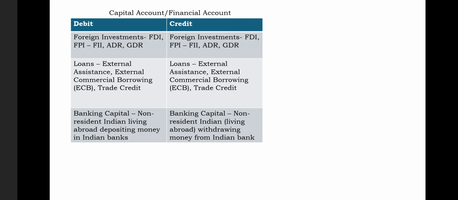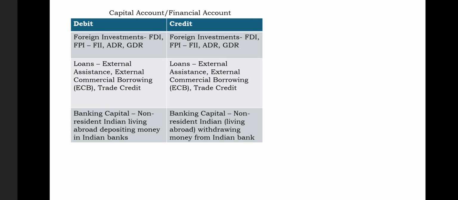Now one more component is banking capital. Every non-resident Indian who deposits money in an Indian bank, we will write it down in the banking capital. This is actually a very minor way of seeing how financial accounts look. Now remember, the loans are the debt capitals according to financial accounts because we have to pay this money back. But banking capital is a non-debt account.